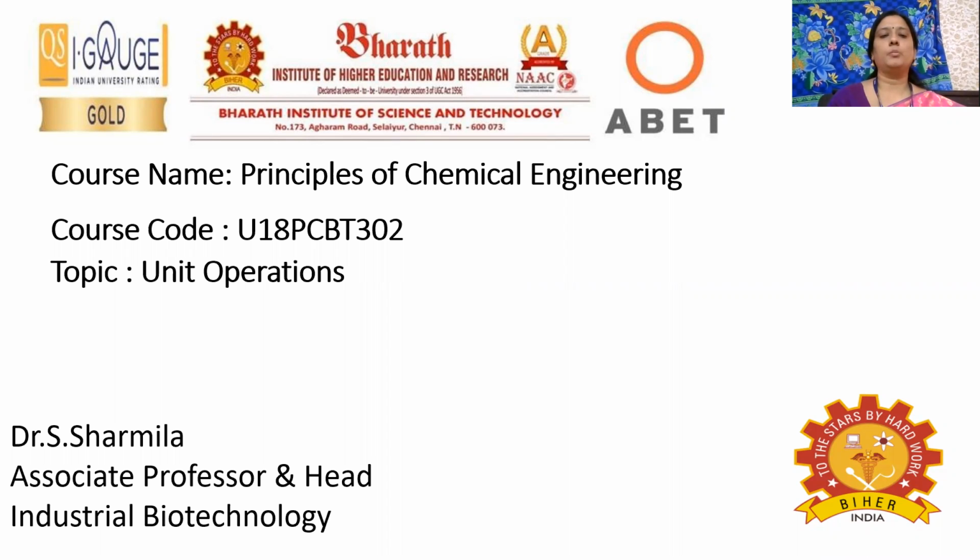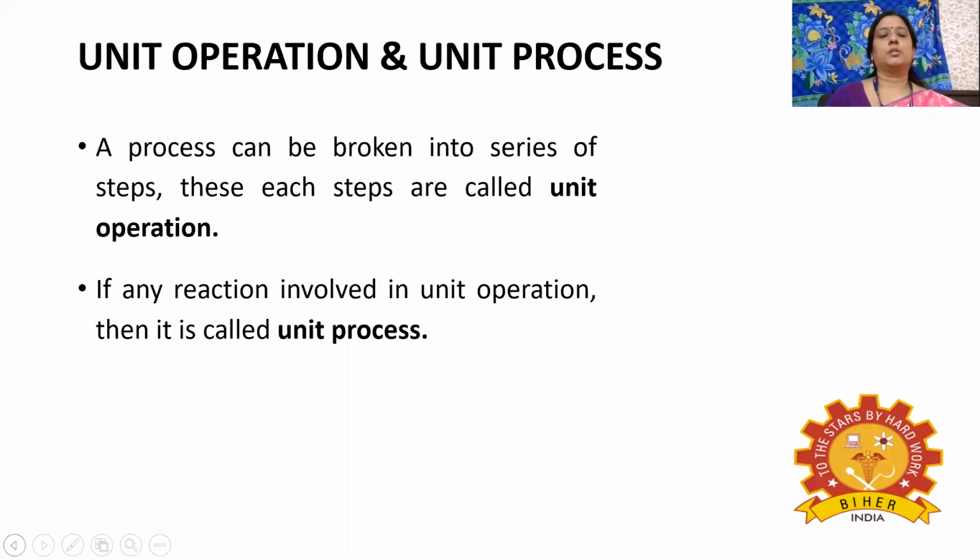Today, I am going to handle Principles of Chemical Engineering, and the topic is Unit Operations. So, first, we should know what is unit operation and unit process. Unit operation is nothing but a process that can be broken into a series of steps, and each step involved in the process is called a unit operation. If there is any chemical reaction involved in the unit operation, then it is called a unit process.